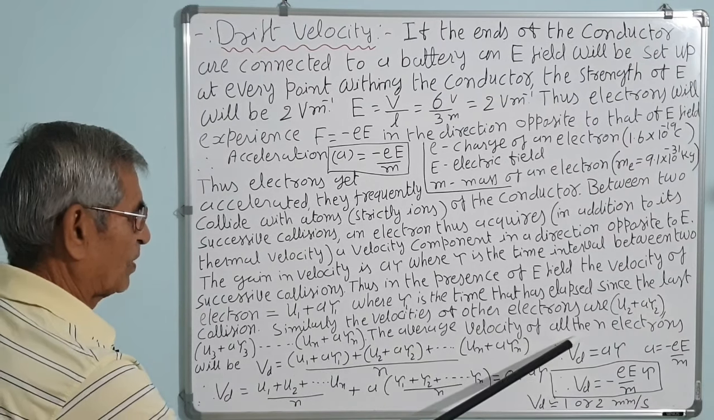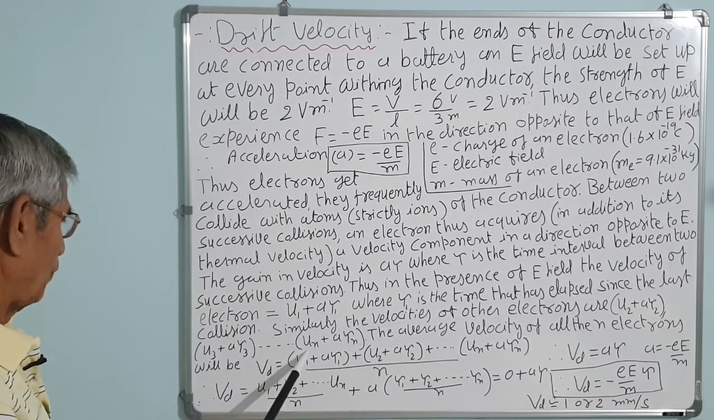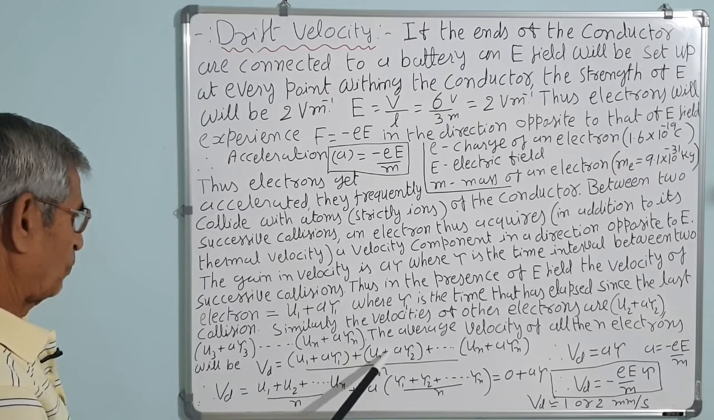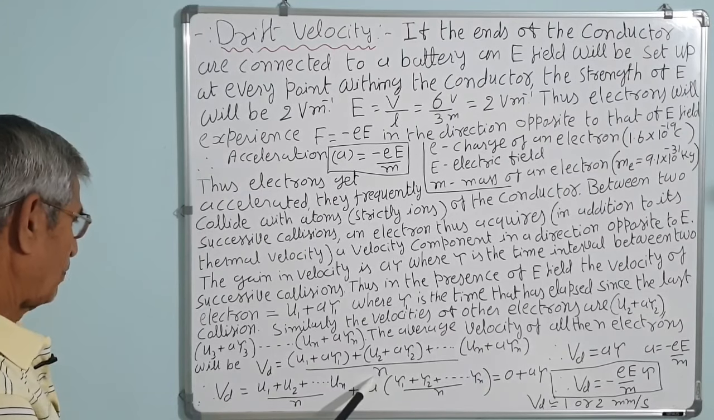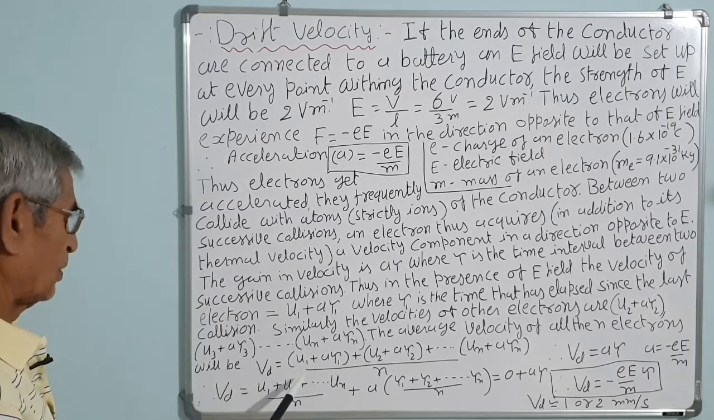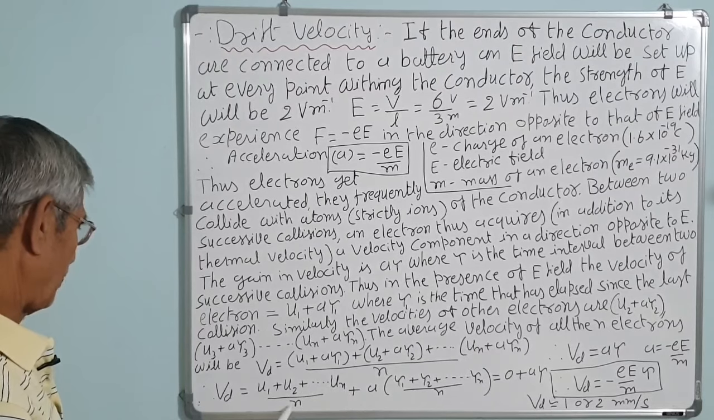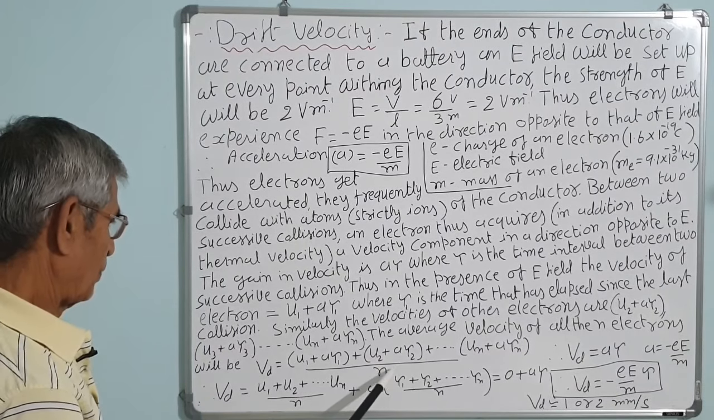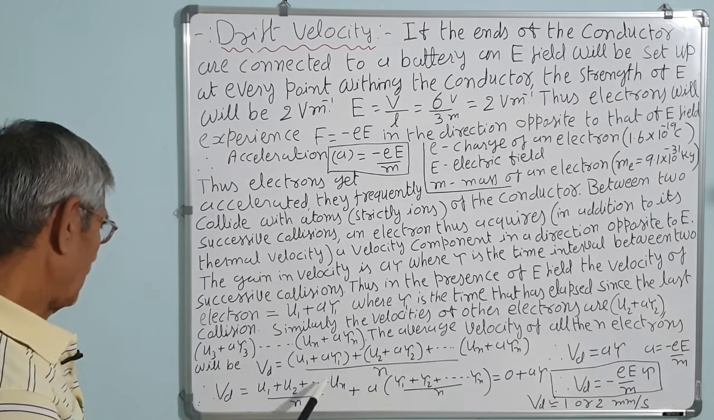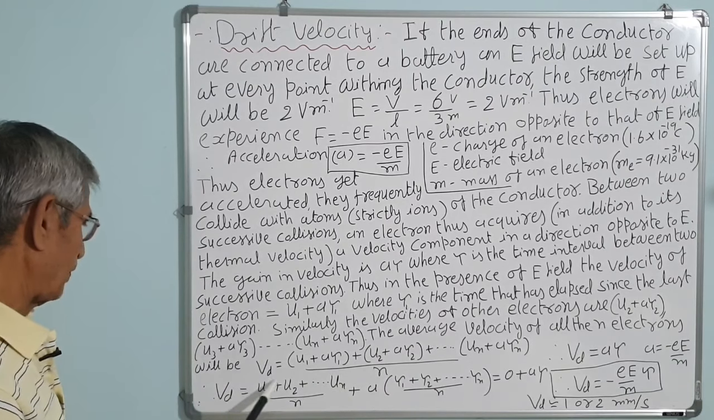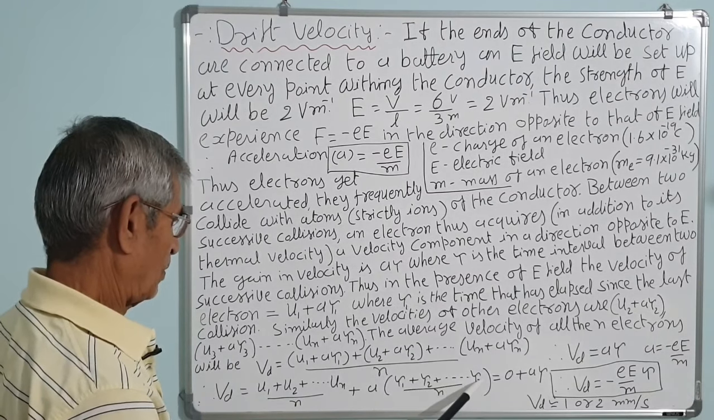The average velocity of all the n electrons is the drift velocity Vd, which is equal to (u1 plus a tau 1 plus u2 plus a tau 2 plus ... un plus a tau n) divided by the number of electrons n. So, Vd is equal to (u1 plus u2 plus u3 plus ... un) upon n plus a into (tau 1 plus tau 2 plus ... tau n) upon n. The average velocity due to thermal agitation is 0, as we have discussed earlier. Therefore, Vd is equal to a into (tau 1 plus tau 2 plus ... tau n) upon n.